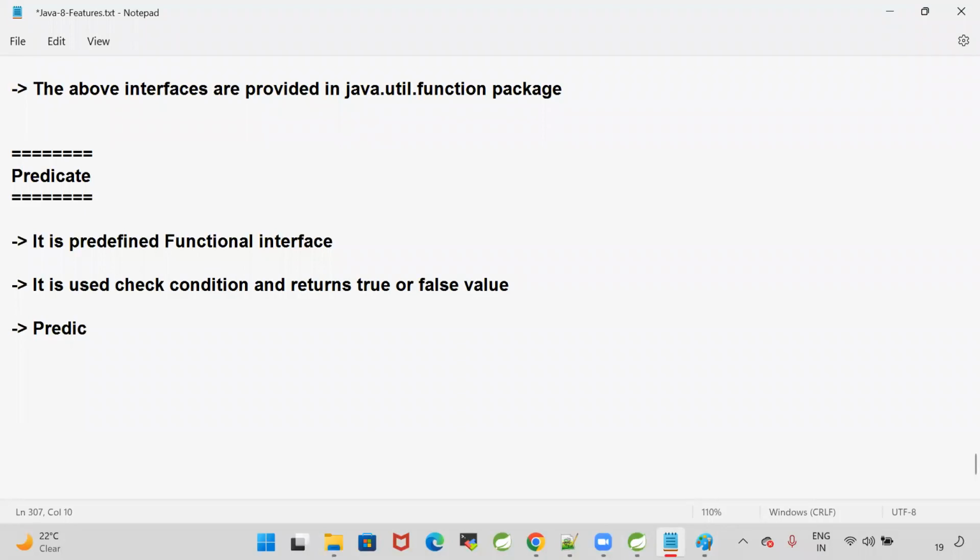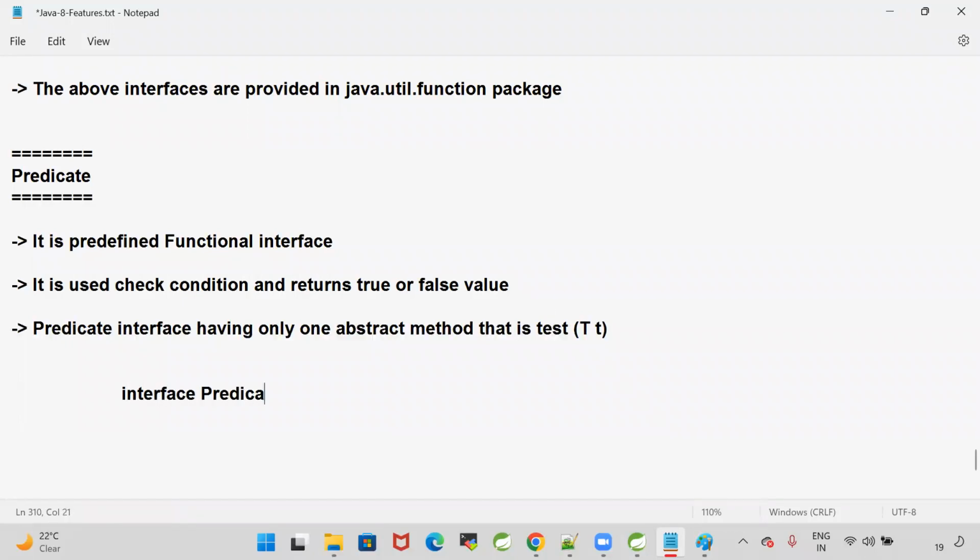Predicate interface has only one abstract method, that is the test method. The syntax is interface Predicate. In this interface there is a test method which will return a boolean value, test of T. You can pass any object or any data as an input for this.